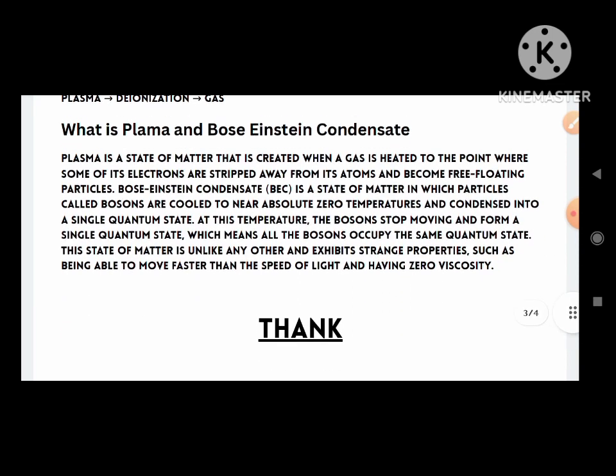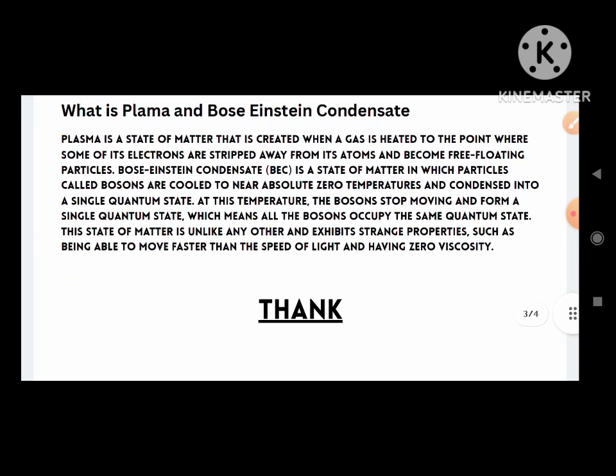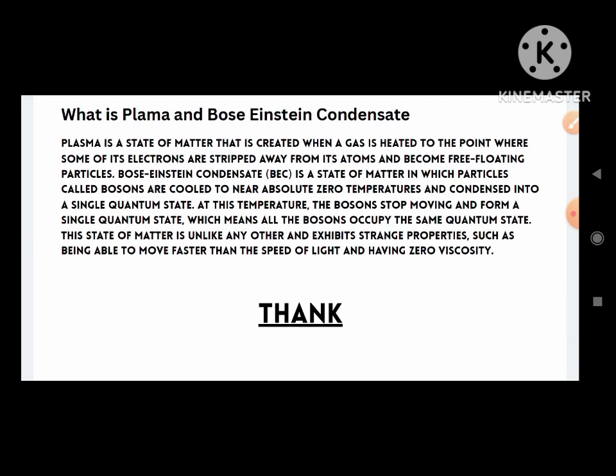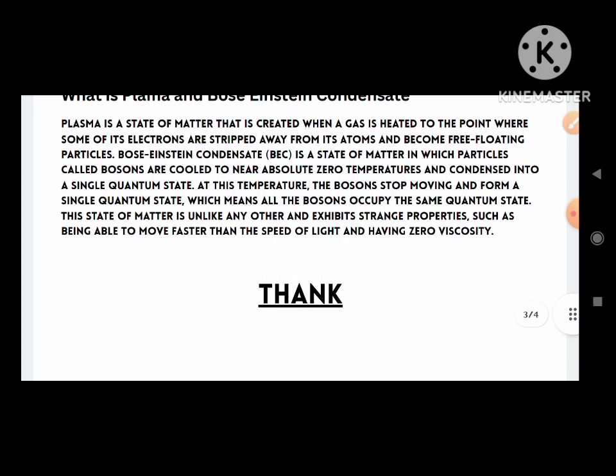So now let's see what is plasma and Bose-Einstein condensate. It is the 5 states of matter that are given by the scientists: solid, liquid, gas, plasma, and Bose-Einstein condensate. So let's see what is it.